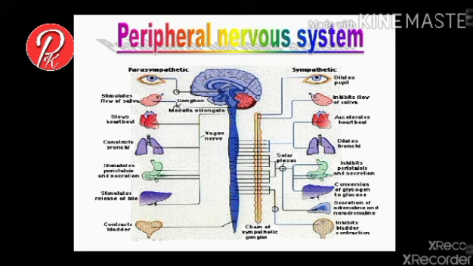These two nervous systems control our inner body parts or organs without our will, so they are called the autonomic nervous system or involuntary nervous system.